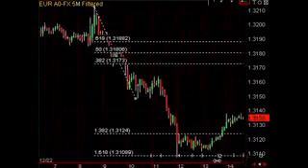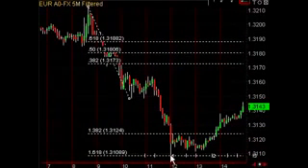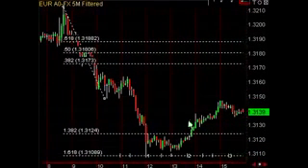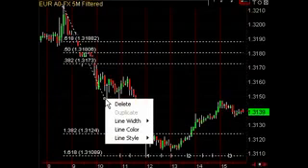Let's see what happens. Market just touches this area to the pip and retraces back up about 40 pips. So for those of you who are short, it gives you the absolute perfect place to get out of your trade. You would have caught 100% of the move, and you can trade counter trend there very safely because you can risk 5 or 10 pips, and in this case the market went up 40 pips your way. When you risk 10 pips and you make 40 pips and you're right 50 to 60% of the time, you make a ton using the Fibonacci tools in the Forex. Let's look at another example.